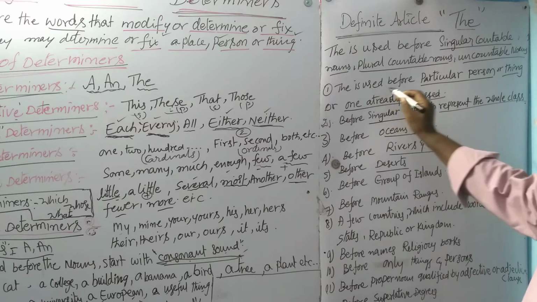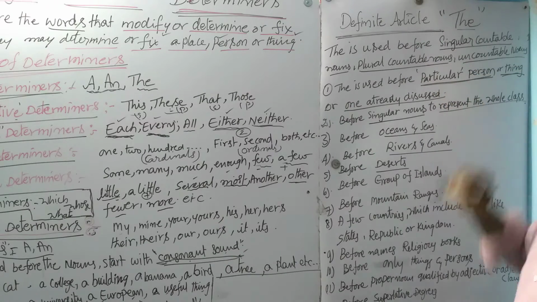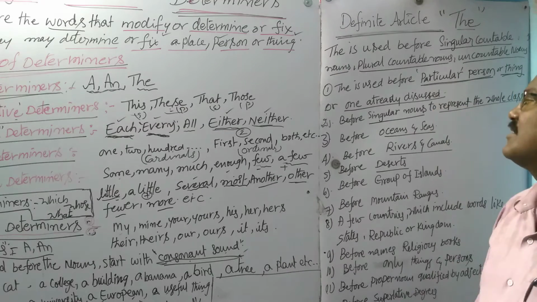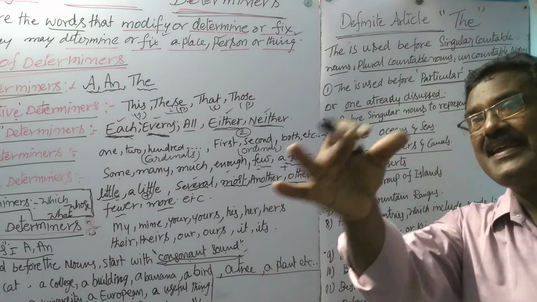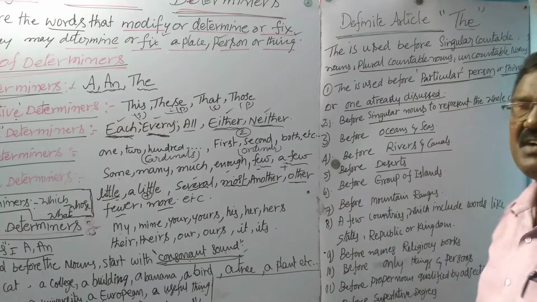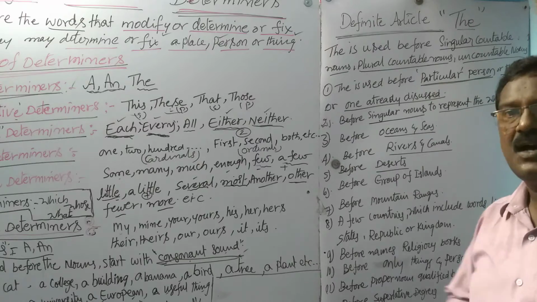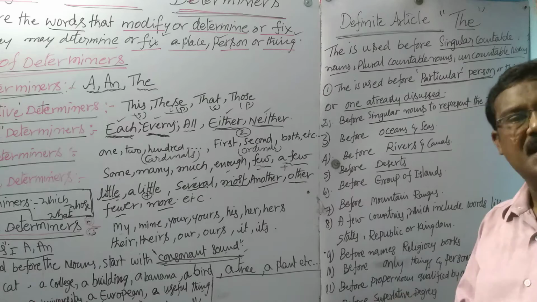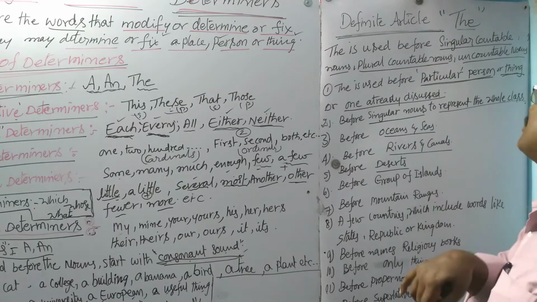Now, one by one, we are going to discuss the usages of the article "the." The is used before a particular person or thing. Particular person means we already know the person, according to context. The man who is standing near the gate is my brother. The man means what here? Already we know the person, the particular person we are discussing. How are we discussing? Standing at the gate. That is the clue. By that we can understand. So the man standing at the gate is my brother.